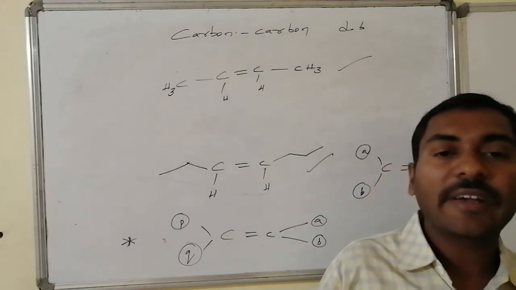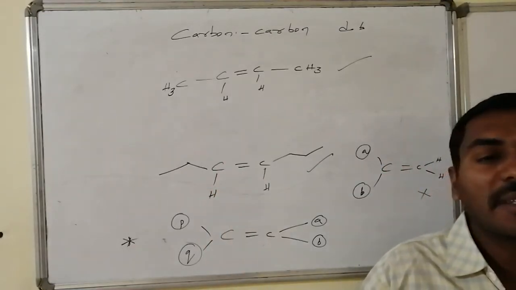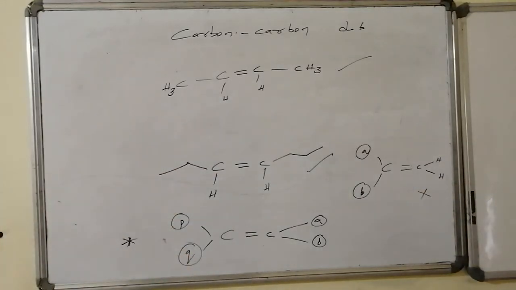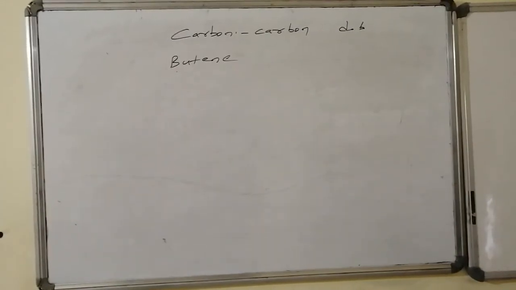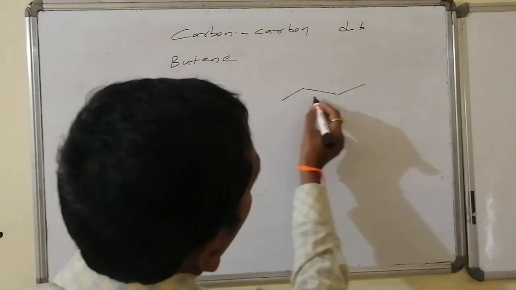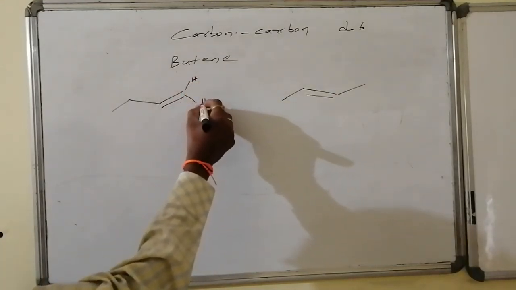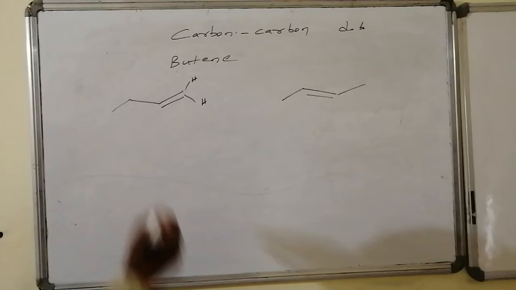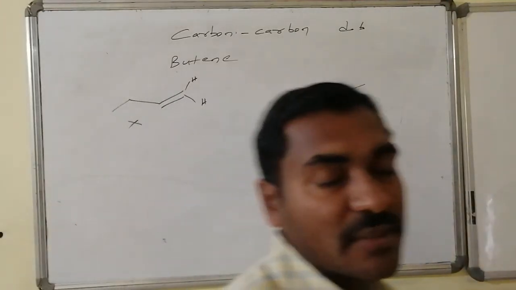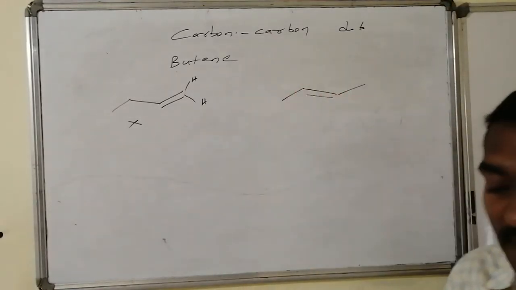Let us go for finding the cis-trans isomers in the simplest alkene system, that is the 2-butene system. Here I am having butene. Butene can be 1-butene. Butene can be 2-butene, whereas 1-butene is having this carbon atom with two same hydrogens, hence it is unfit for showing any kind of geometrical isomerism. If I take the 2-butene system, it is having methyl as a common group and hydrogen as a common group, hence we